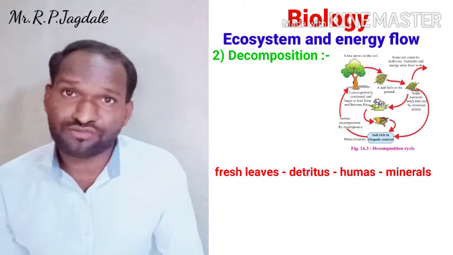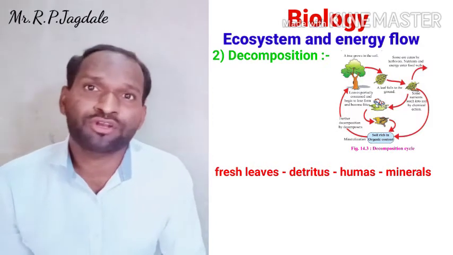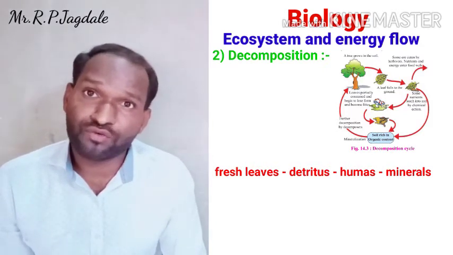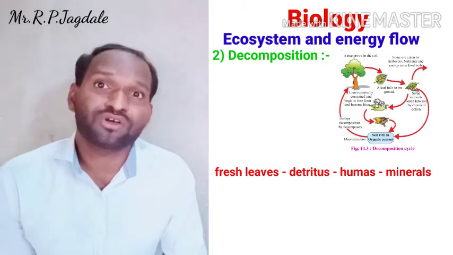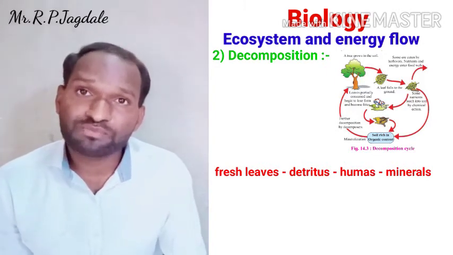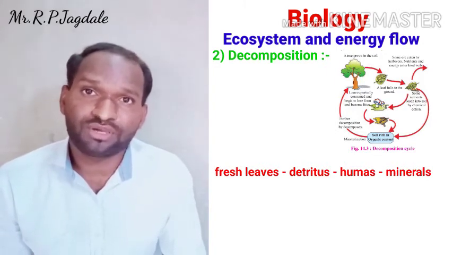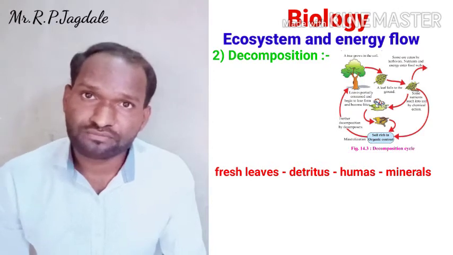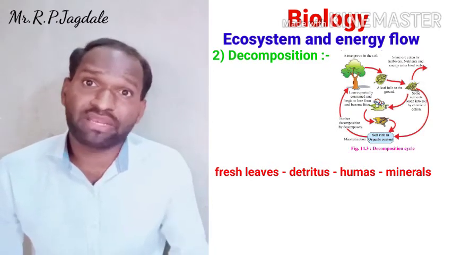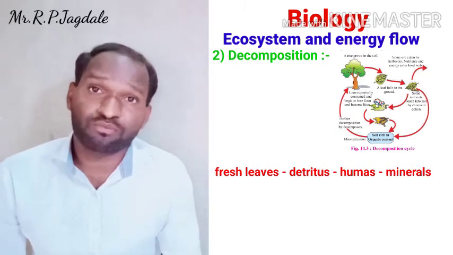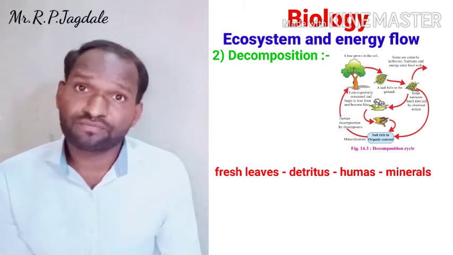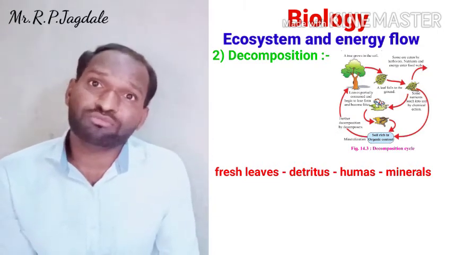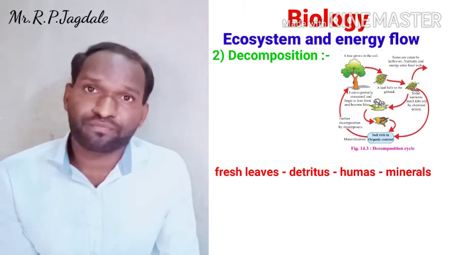Fresh leaves have fallen on the land, and after a few days you cannot see the leaves on the land. How is it possible? It is possible because of decomposition. Microbes play an important role in decomposition. When leaves fall, they are called large dead organic matter.